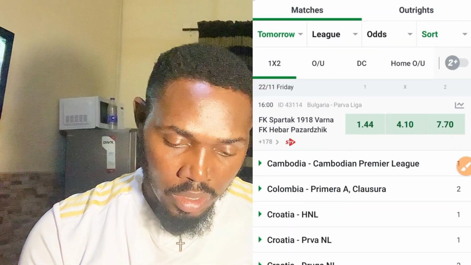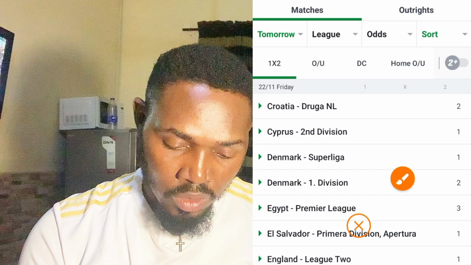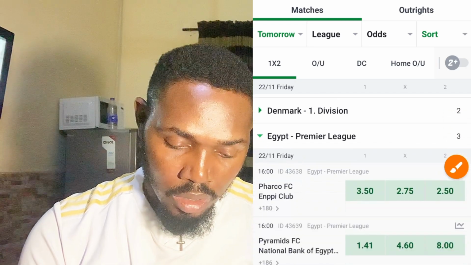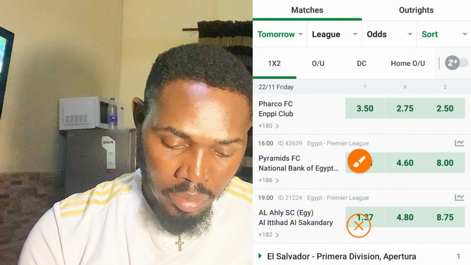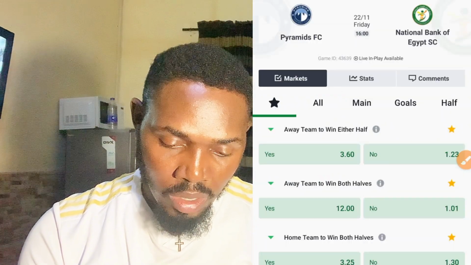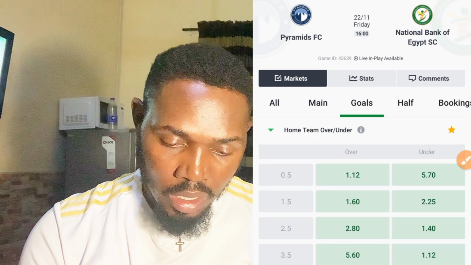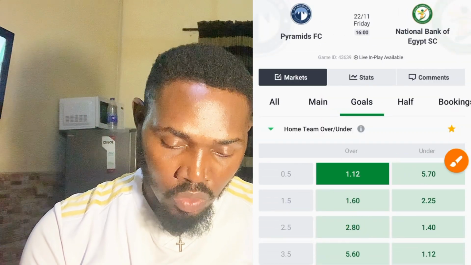So the next one I selected after that, I went over to Egypt Premier League. Can you see it here? Open it. Then look for Pyramids. Yes, this is Pyramids. Can you see Pyramids? They are playing against National Bank of Egypt. So I selected Pyramids to score a goal, over 0.5 at 1.12 odd.